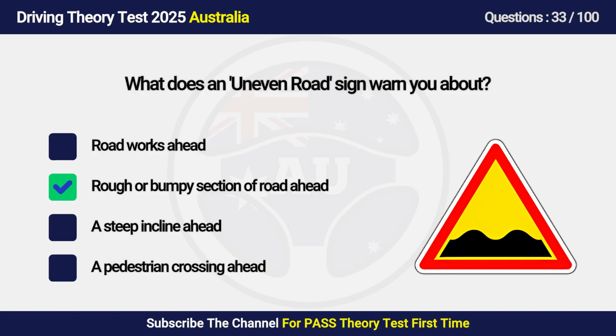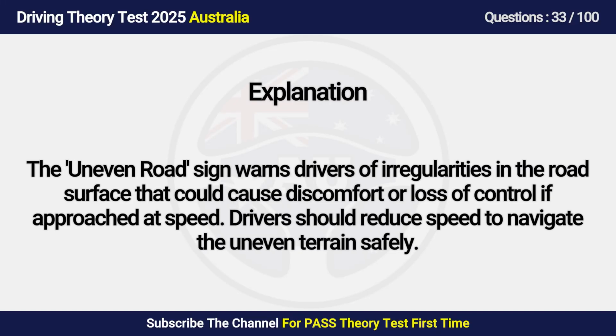Answer is B. Rough or bumpy section of road ahead. The uneven road sign warns drivers of a road surface that could cause discomfort or loss of control if approached at speed. Drivers should reduce speed to navigate the uneven terrain safely.